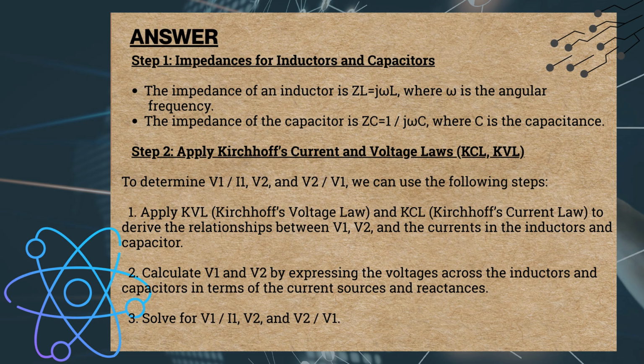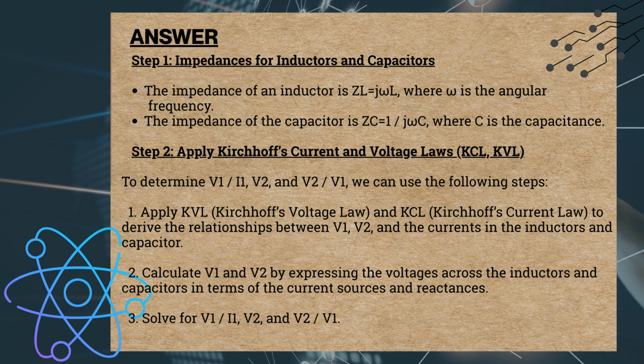Step 2. Apply Kirchhoff's current and voltage laws, KCL, KVL. To determine V1/I1, V2, and V2/V1, we can use the following steps. 1.